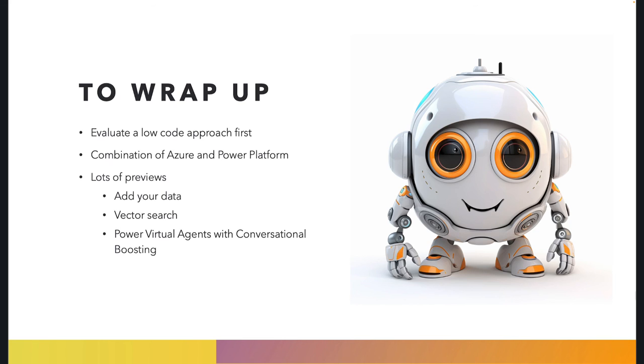Like in the bot, you can work with intents and all other kinds of things using Power VA to steer the bot into a certain direction. And there are also ways to use Azure Cognitive Search indexes, for example, in a more clever way, writing your own chunkers, for instance, and stuff like that. But then we're not exactly in the low-code sphere anymore. What you have seen was a nice combination of some Azure functionality, the Azure OpenAI service, and then Power Platform, the Power Virtual Agents bot.